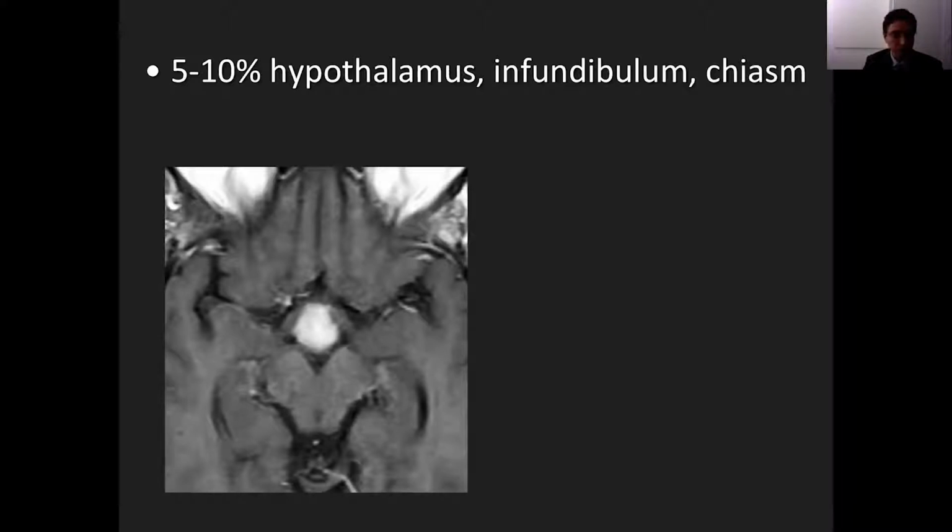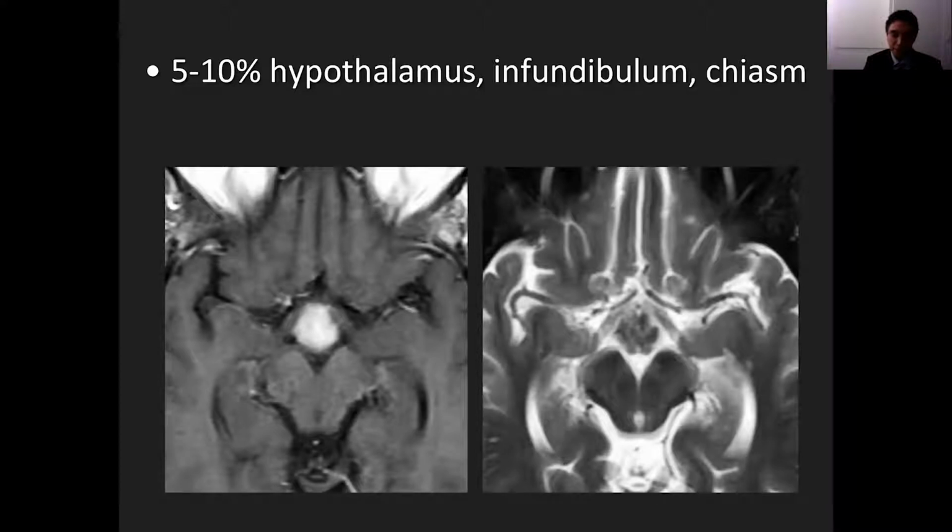For neurosarcoid, this is a case of a patient with neurosarcoidosis, axial post-contrast T1 weighted image. We see an avidly enhancing mass in the suprasellar region displacing the optic radiations. On the axial T2 image, we see that the mass is relatively dark on T2, which is fairly characteristic. It's something that you can see in granulomatous processes. So it is not specific to sarcoidosis, but basically any granulomatous process in the brain and in other areas of the head and neck can look dark on T2 weighted images.